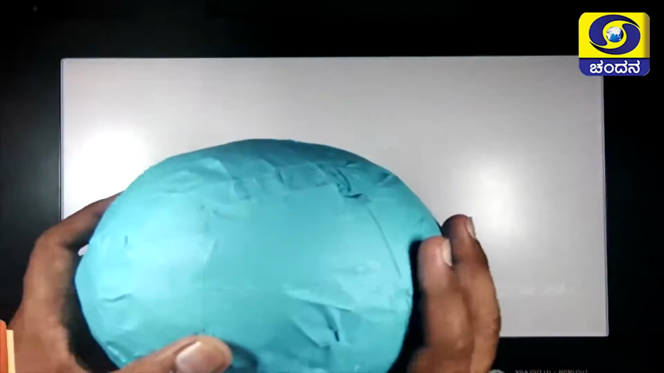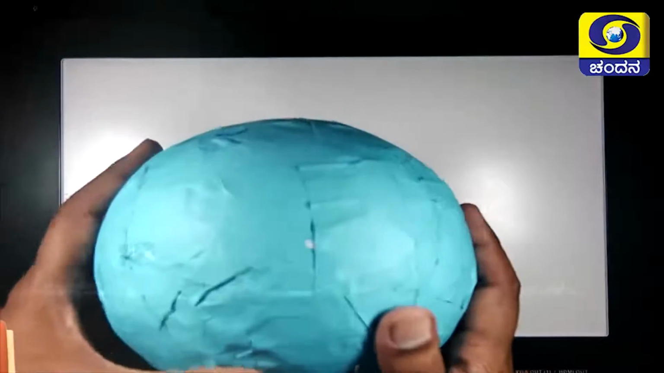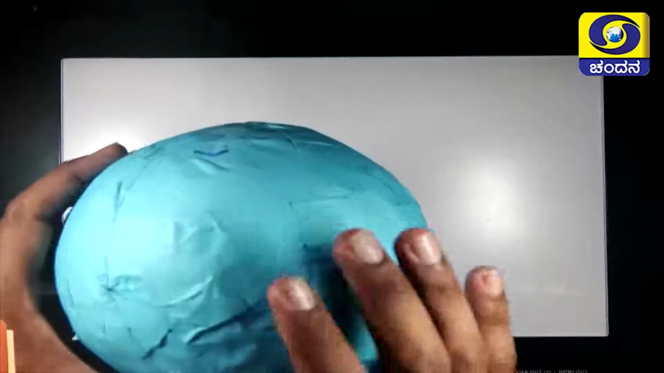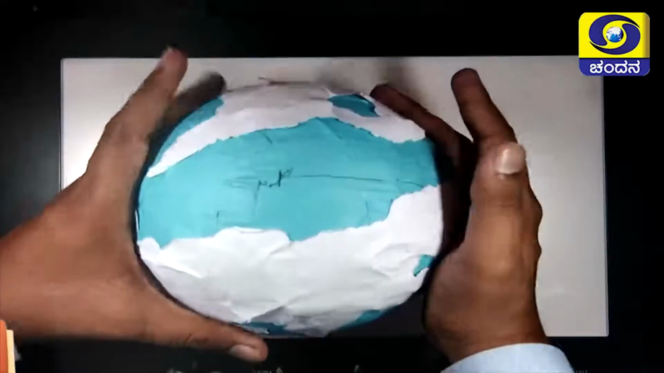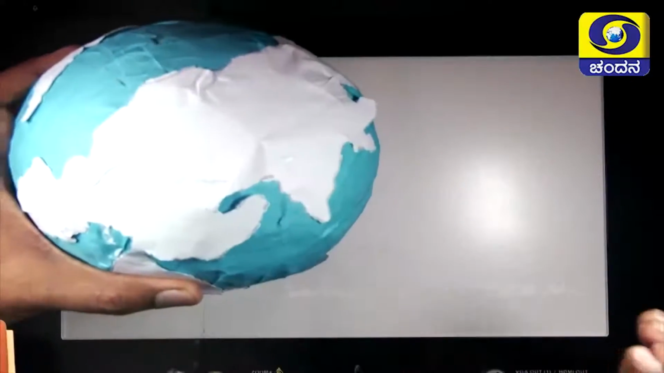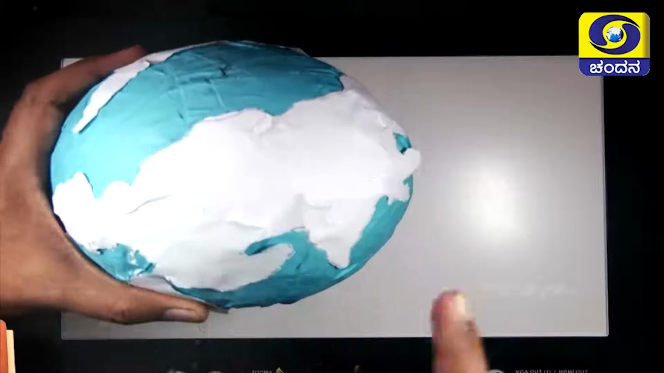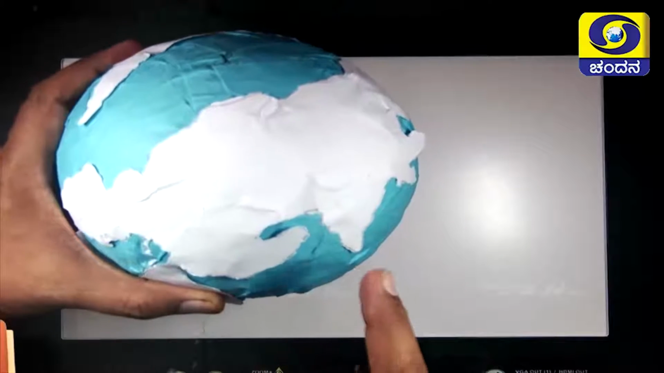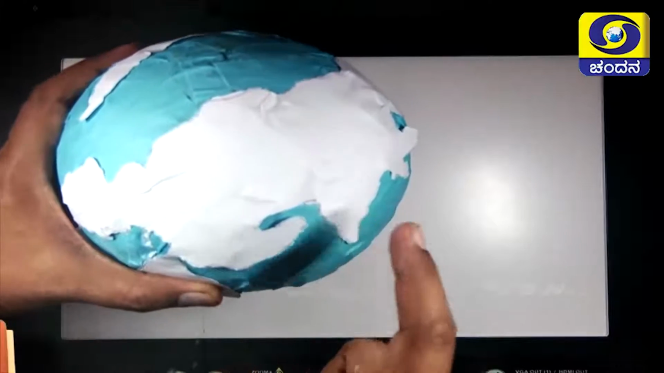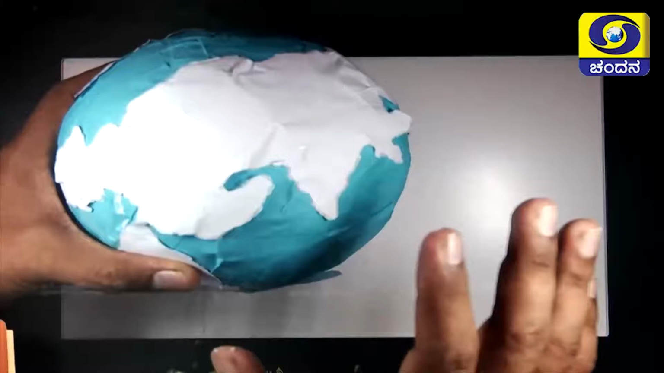I think the whole paper cannot be attached. Make blue piece papers and then glue it to the ball, and later on, once if you have drawn the maps, that's okay, and readily available maps are there in the market, you can take it and you can just attach it to the globe what you have prepared.